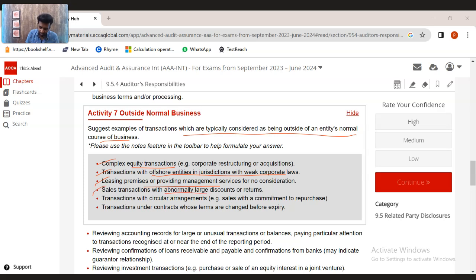Sale transactions with large discounts, transactions with circular arrangements, for example with a commitment to repurchase. So you're doing transactions with the spouse of the shareholder saying that okay, after 1 month you will repurchase it. These are all red flags for identification of a related party. Transactions under contract whose terms are changed before the expiry, etc.